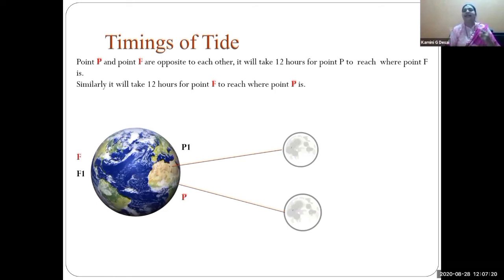Suppose in the morning at 9 o'clock there is a high tide. So after 12 hours and 25 minutes there is a low tide. So children, this is all about tides.